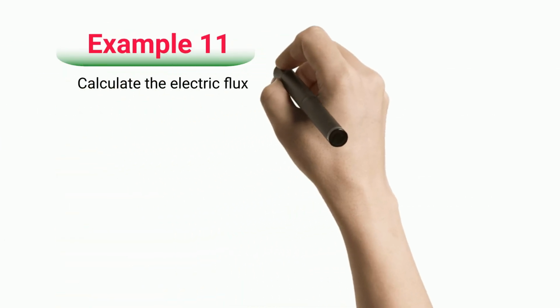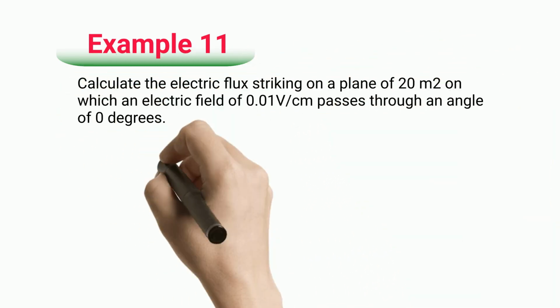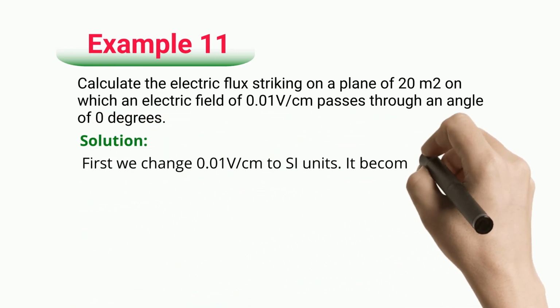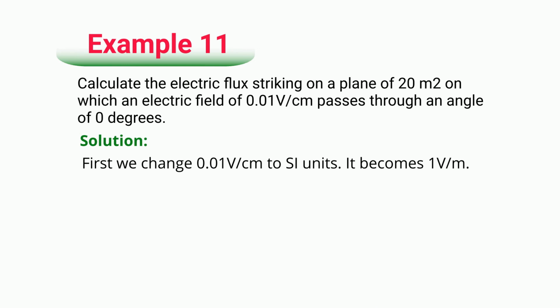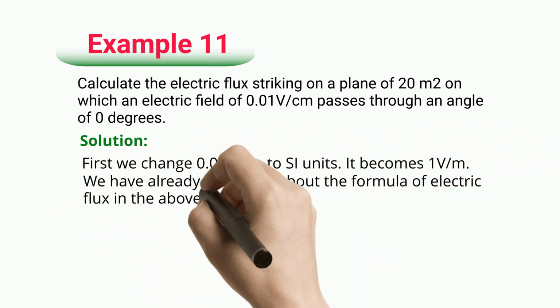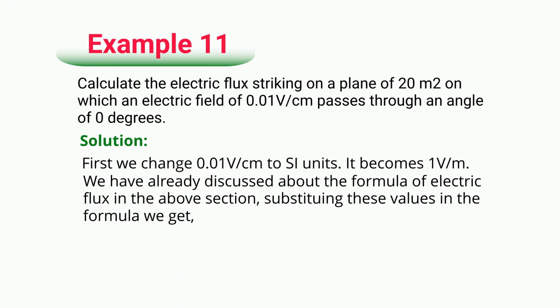Example 11. Calculate the electric flux striking on a plane of 20 square meters on which an electric field of 0.01 V/cm passes through an angle of 0 degrees. Solution. First we change 0.01 V/cm to SI units. It becomes 1 V/m. We have already discussed about the formula of electric flux in the above section. Substituting these values in the formula, we get electric flux equals 20 Vm.